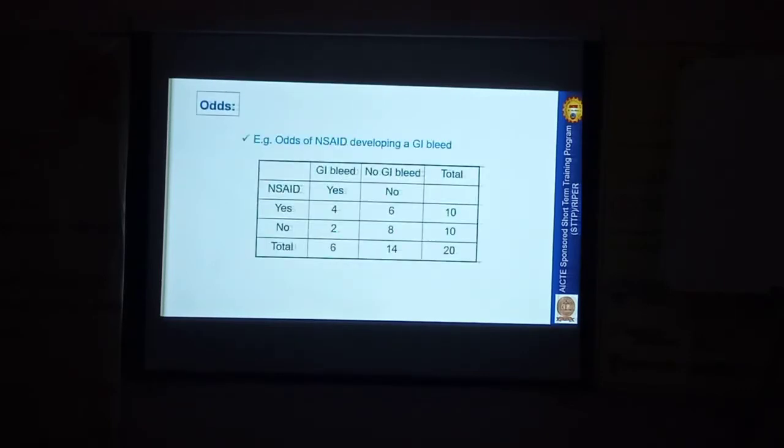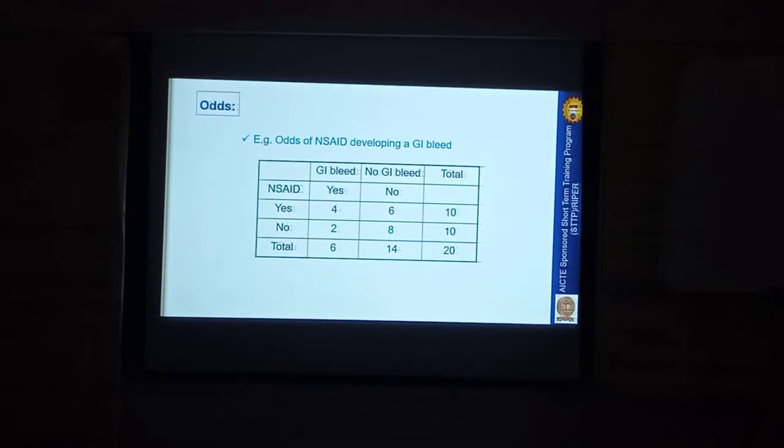For the same example, now we are going to calculate the odds. If we take the 2 into 2 table with cells A, B, C, D, we can make the specifications in the table. To calculate the risk, the formula is A by A plus B in the exposed group. Similarly, in the unexposed group, the formula is C by C plus D.